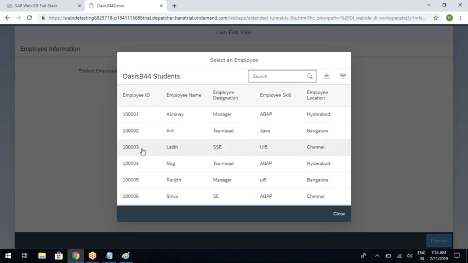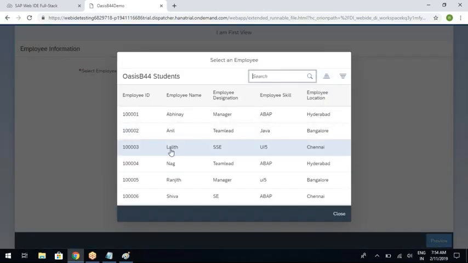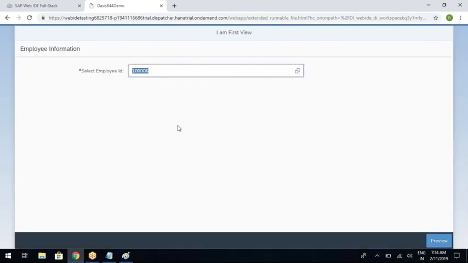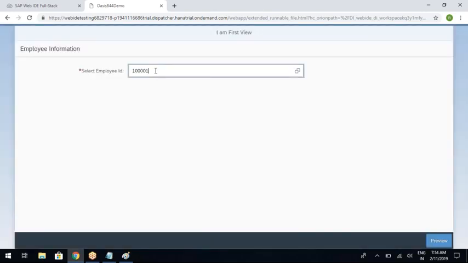For example, I am selecting the Lalit row, and you can see 100003 in the input field. Now I am selecting Shiva, you can see 100006. Select another, 100001. So that is how you need to work with the fragment.